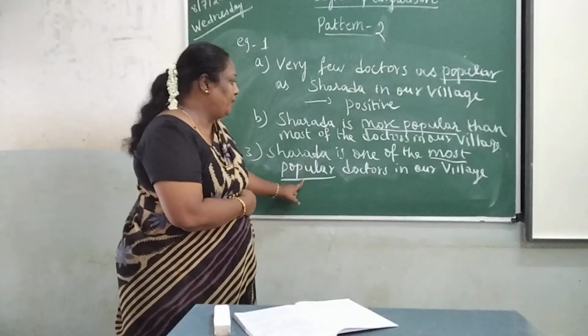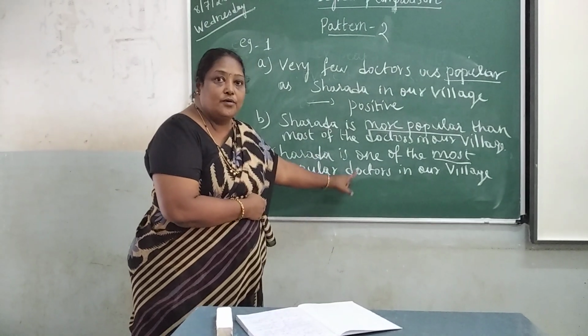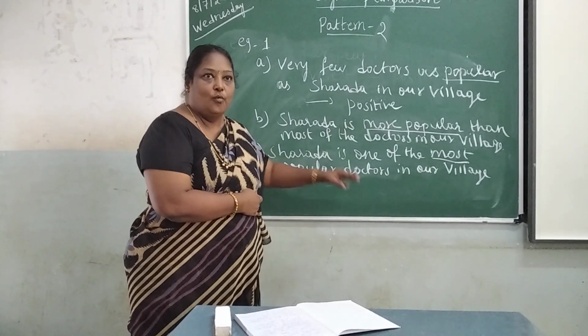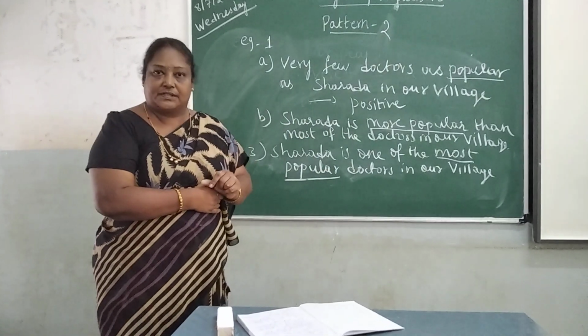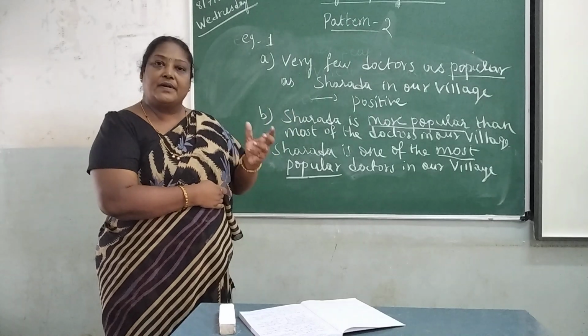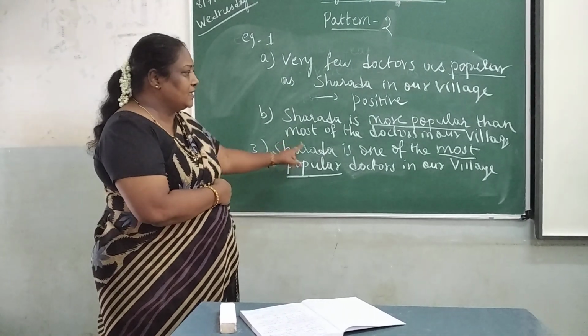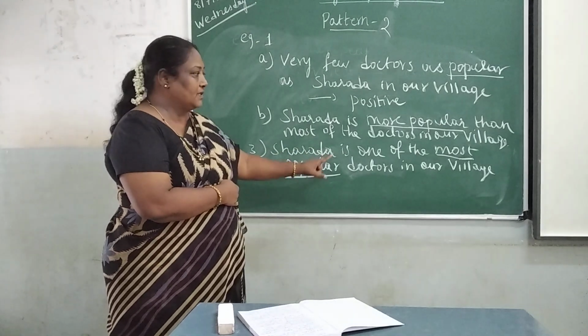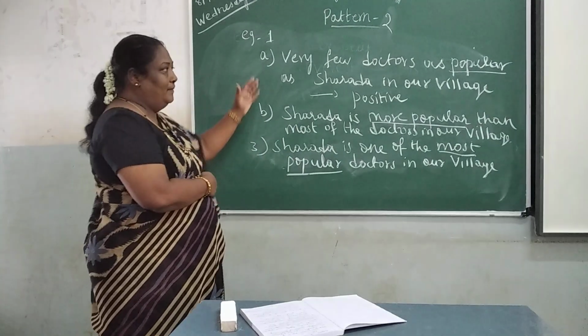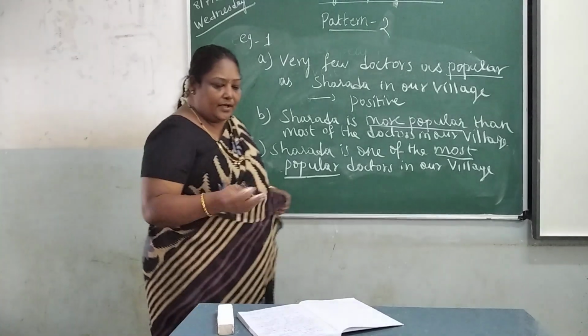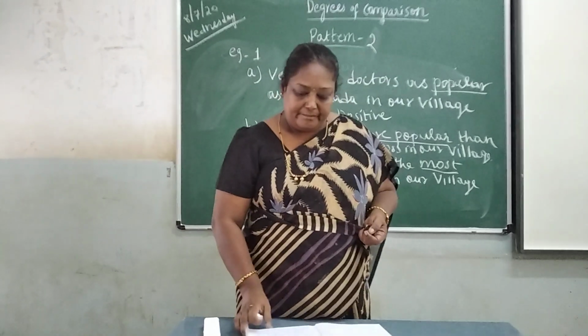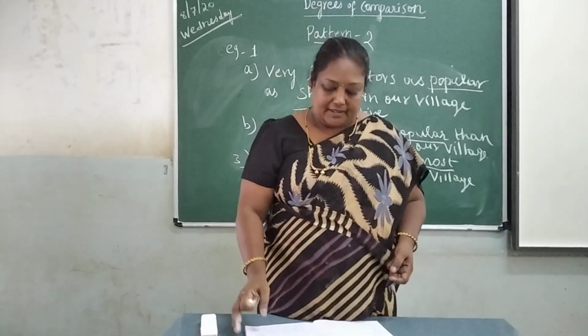"One of the most popular doctor" is wrong. You have to write "doctors." One of my favorite books. You can say one of my favorite friends. Don't take it as friend. Sharda is one of the most popular doctors in the village. It has to come that way. This is the second pattern. I will give a few examples for this. Just listen to me carefully.